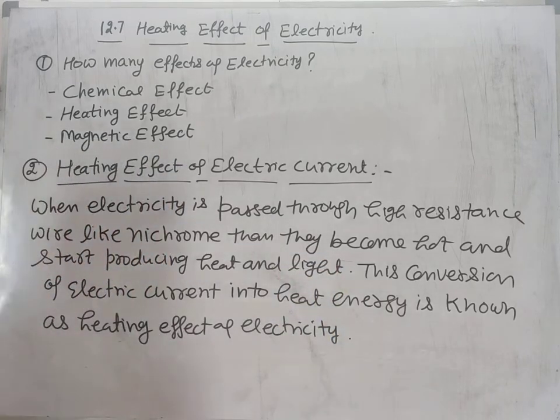So students, we have seen that electricity can be converted into heat, which is known as the heating effect of electricity. Now we shall study Joule's law of heating effect.